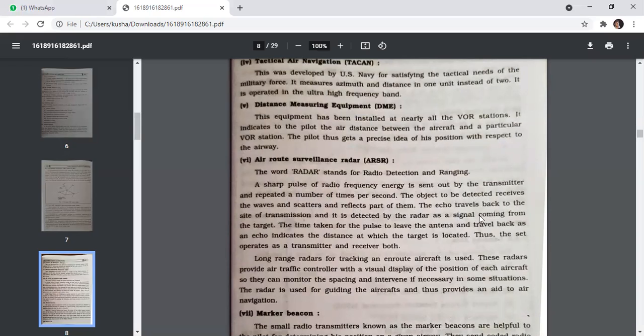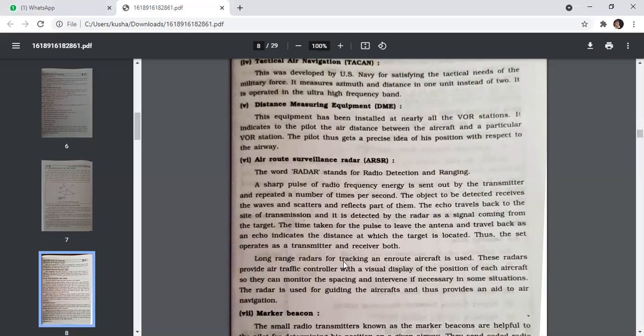The echo travels back to the site of transmission, and it is detected by the radar as a signal coming from the target. The time taken for the pulse to leave the antenna and travel back as an echo indicates the distance at which the target is located. Thus the set operates as both transmitter and receiver.